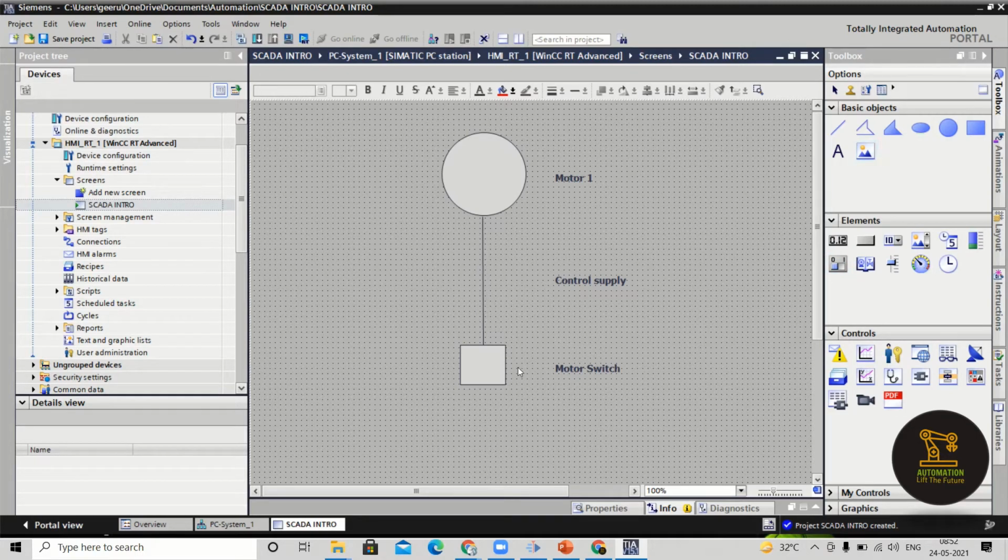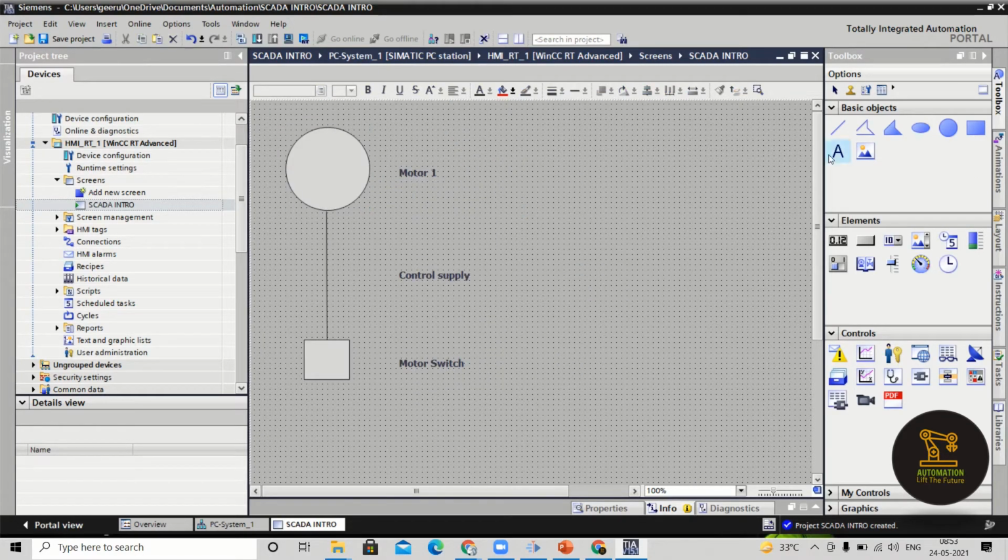So it will help you to create all these things by using the basic objects. But still you cannot control from this visualization itself, as I told you. You need to learn a few more things if you want to do that. I think you are clear with these things, all these items you are aware of.